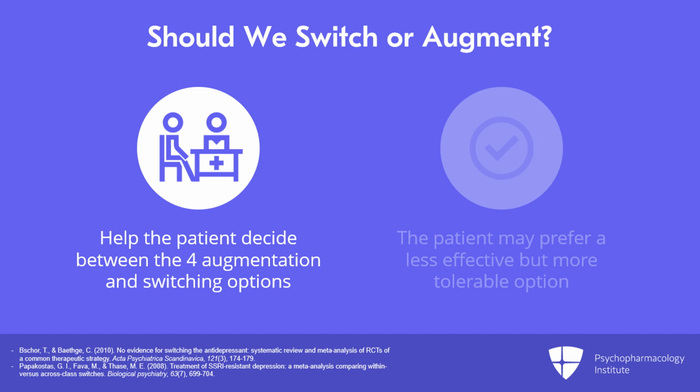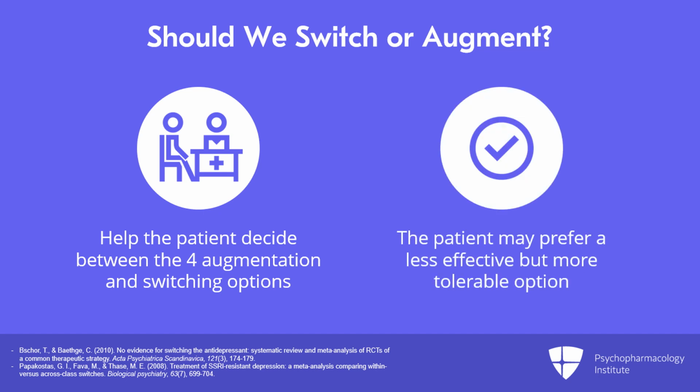And then the patient will sometimes prefer an option with fewer studies, maybe, to show efficacy in order to have the minimal side effects of them, as opposed to picking maybe an FDA-approved option that has had many studies supporting efficacy, although not better than other treatments, but with considerable side effects. The best example of that would be the second generation or atypical antipsychotics, some of which are FDA-approved, but they have a big side effect burden.